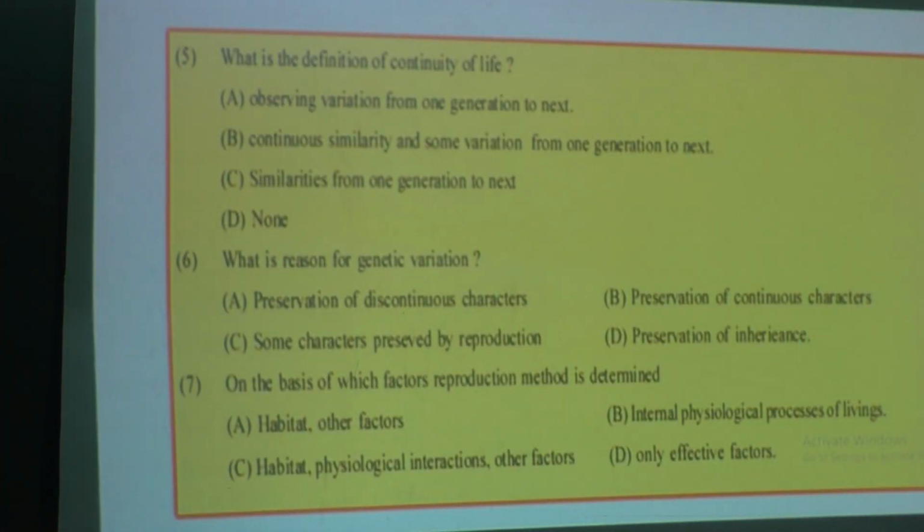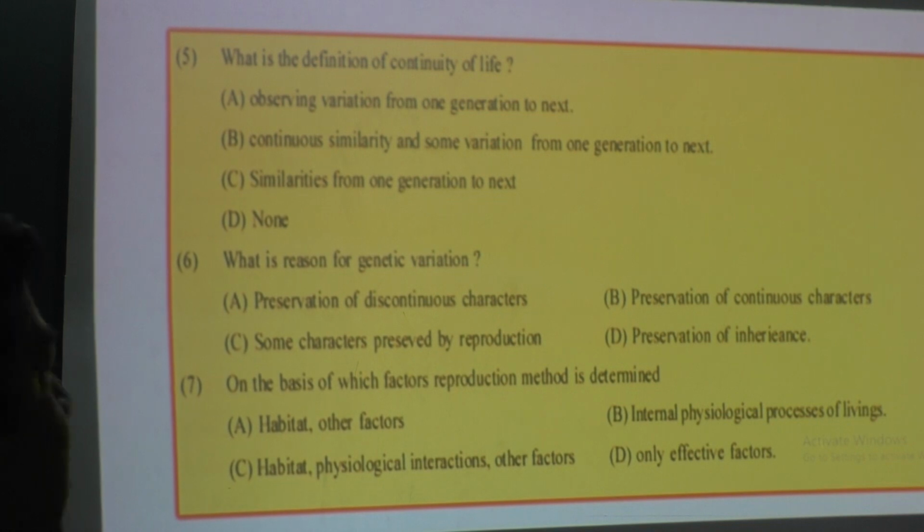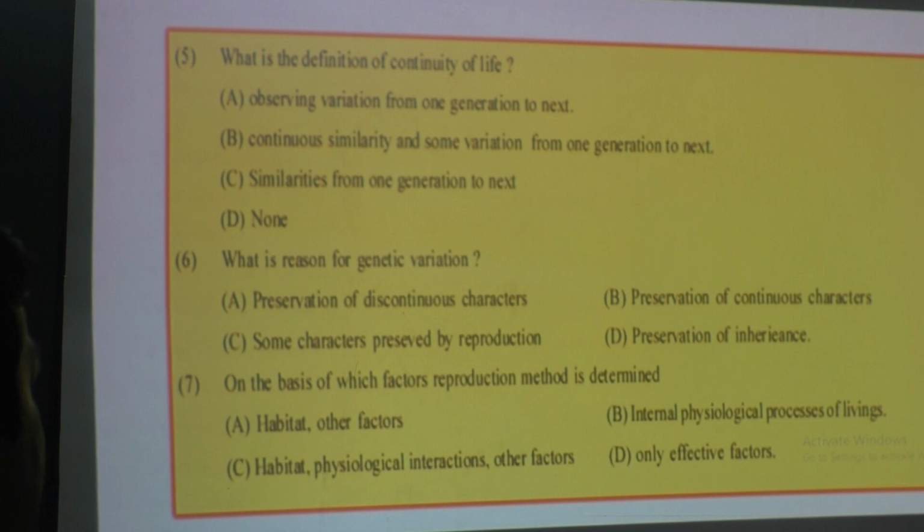Okay, question number 5. What is the definition of continuity of life? Option A, observing variation from one generation to next; then continuous similarity and some variation from one generation to next; similarities from one generation to next; none. What is the definition of continuity of life? It should be none, because continuity of life is nowhere related to this.